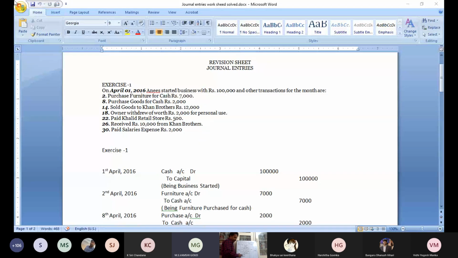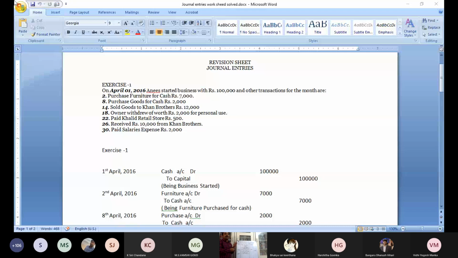Is it clear? One is the goods, another one is the cash. Both will become under the real account. So, what is the rule for the real account? Debit what comes in, credit what goes out. Here goods is one of the important ones, please don't write it as goods.